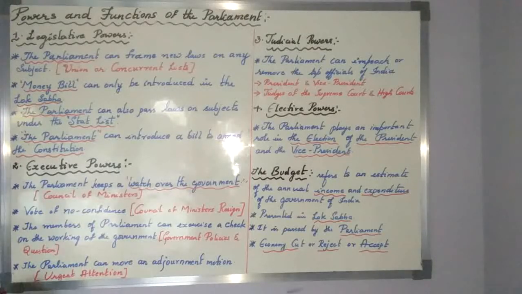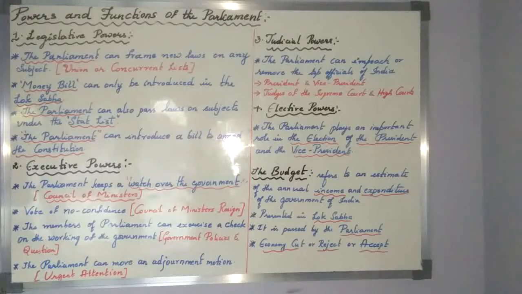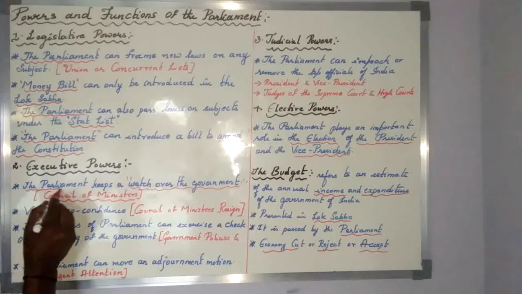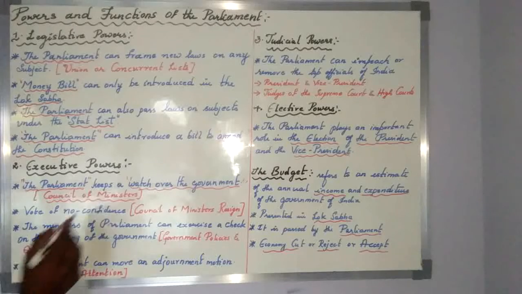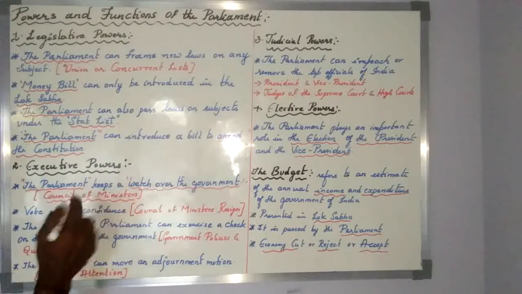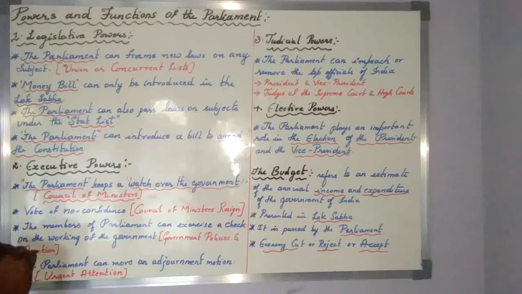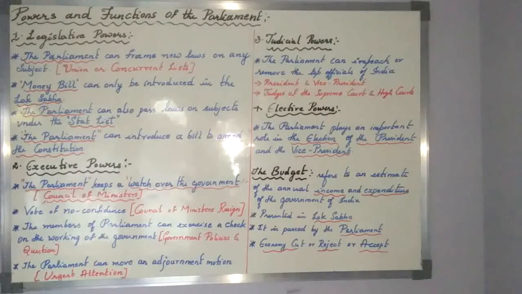Ruling government in the sense, all the ministers who are called the council of ministers. All the ministers are kept under watch by the parliament. Both the houses are the ones who watch. That's nothing but the executive power, inspecting and supervising all the council of ministers, all the ministers. So that is one of the executive powers which we are having.